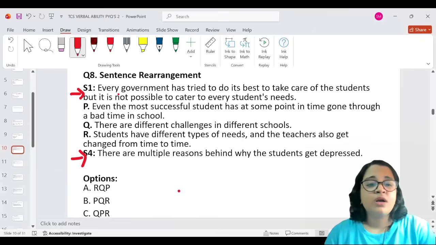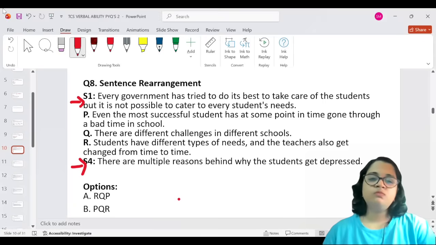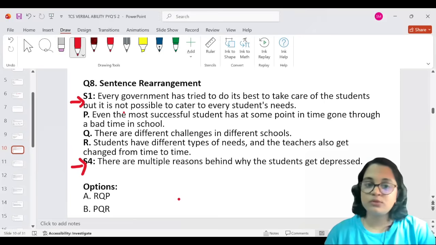Every government has tried to do its best to take care of the students, but it's not possible to cater to every student's needs. So it is something related to education and it has something to do with the government, the first sentence. And the concluding sentence, see, this is how you answer the question. Read the starting and then read the ending and then go to picking the other intermediary options.